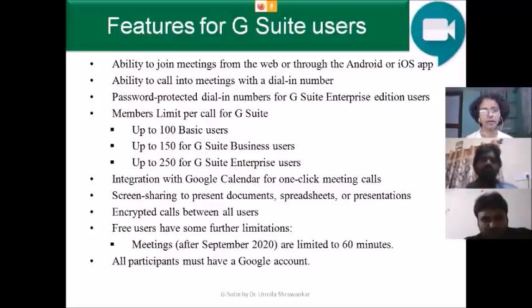Integration with Google Calendar with one-click meeting call. Means you can integrate your Google Meet with Google Calendar so that you will get a reminder whenever we are having a meeting. Screen sharing to present a document, spreadsheet, or presentation is available. Now I have already shared my screen for that purpose and this is the presentation. It is shared with you and I am taking the Google meeting with my colleagues as well as my research scholars. These two research scholars are present in my meeting and they are also attending.